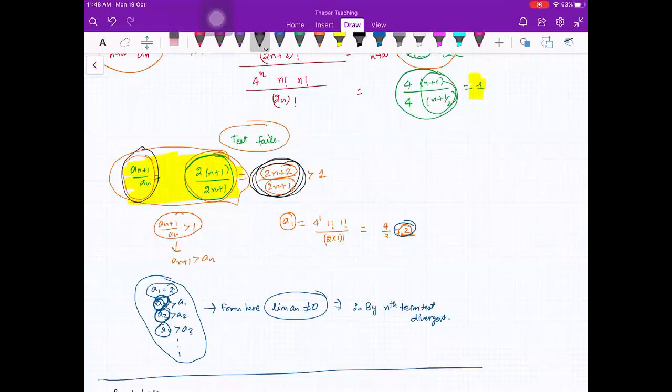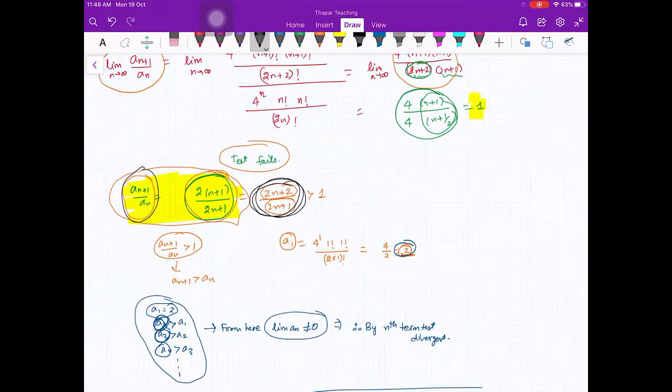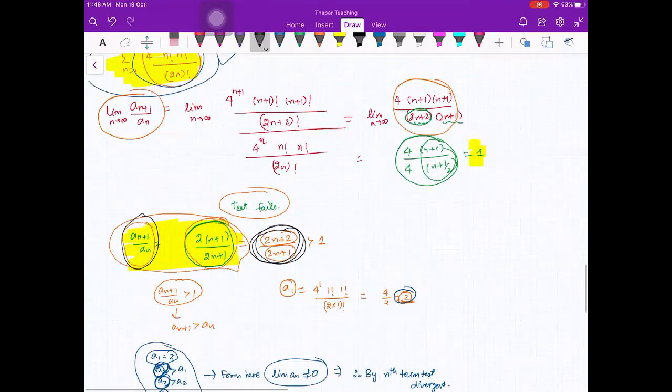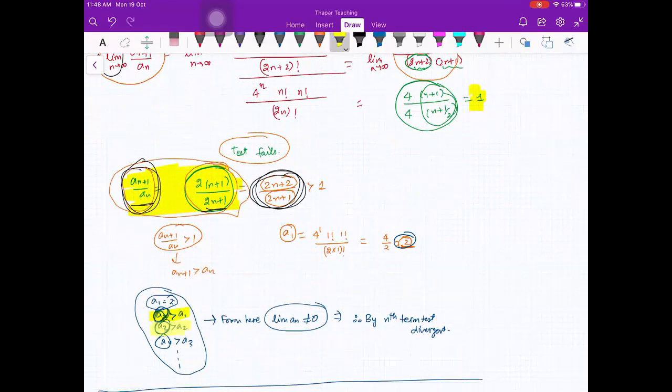Ma'am, we wrote equal to 1 there, so why did we write greater than 1 in the next one? No beta, here also we took the limit, but I did not take the limit here. So the limit is 1, but I am not taking the limit. I'm just looking at the ratio, so from here I got the idea that the terms of the series are increasing, and the first term is 2. It means that after 2, the next term will be something more than 2. So I know that all the terms are more than 2. It means that limit an cannot be 0.